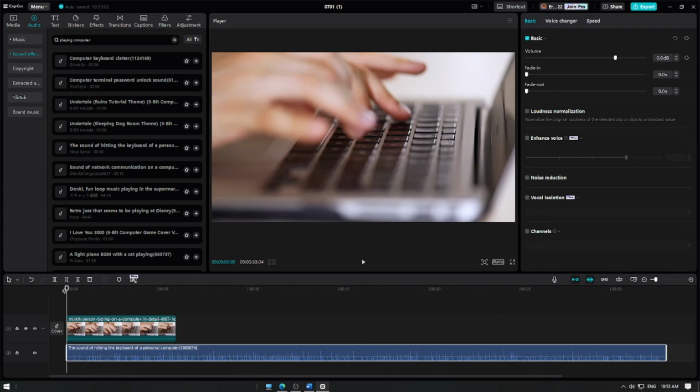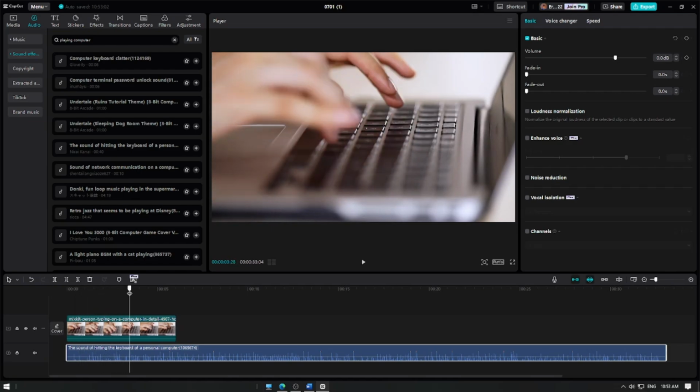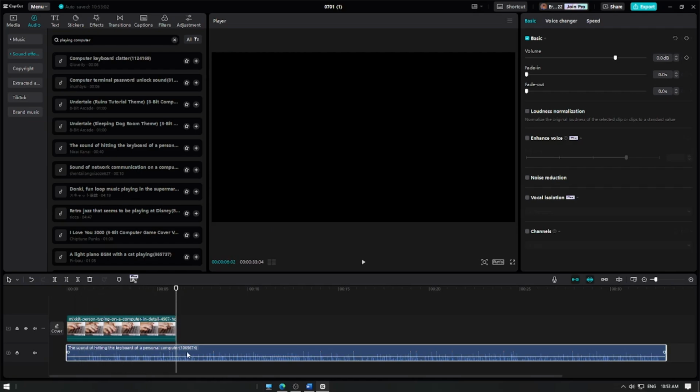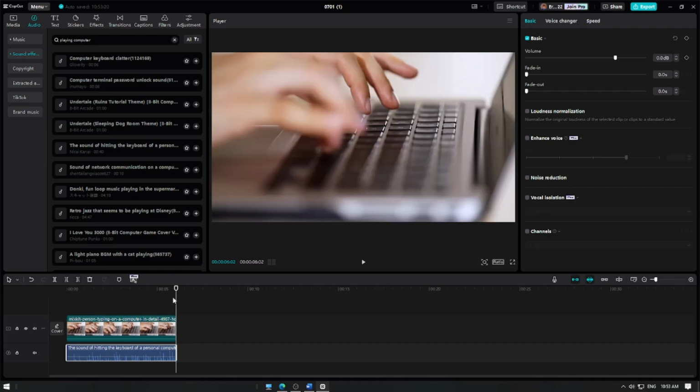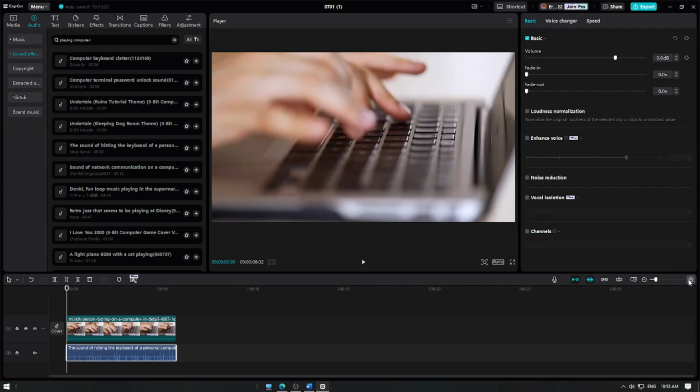You can also use the split tool to trim the excess audio layer. Just reposition the playhead to the exact point you're going to trim the audio and click the split tool. After that, reposition the layer to the time where you want to play the audio.